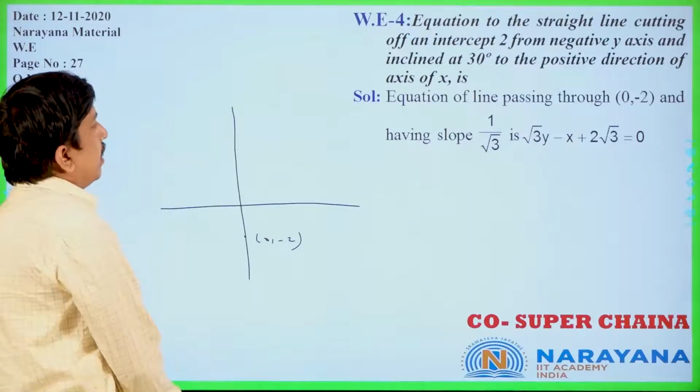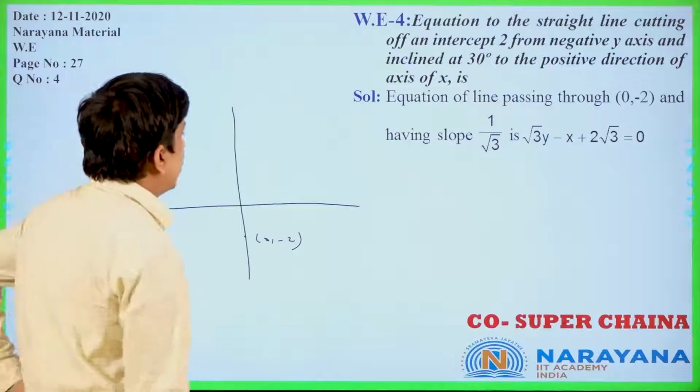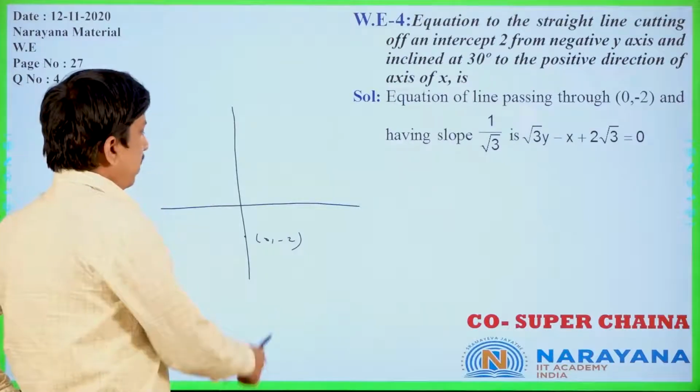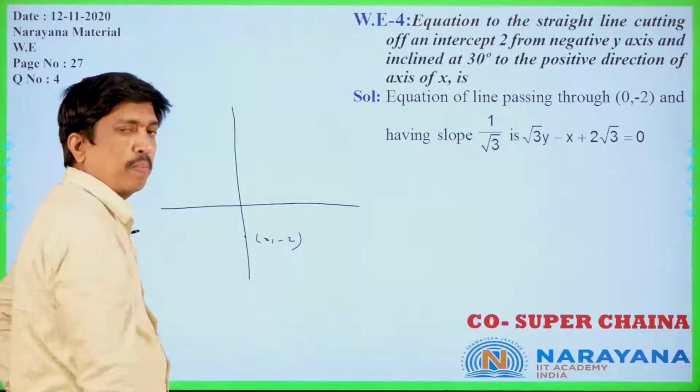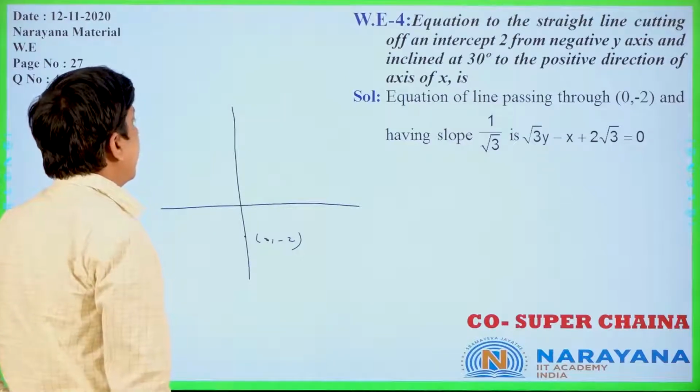So the inclination is measured from the positive direction of the x-axis, and the line passes through (0, minus 2). Is it clear or not?